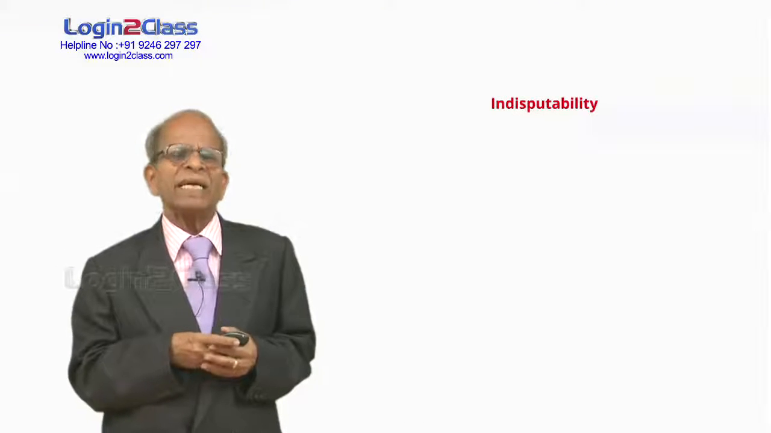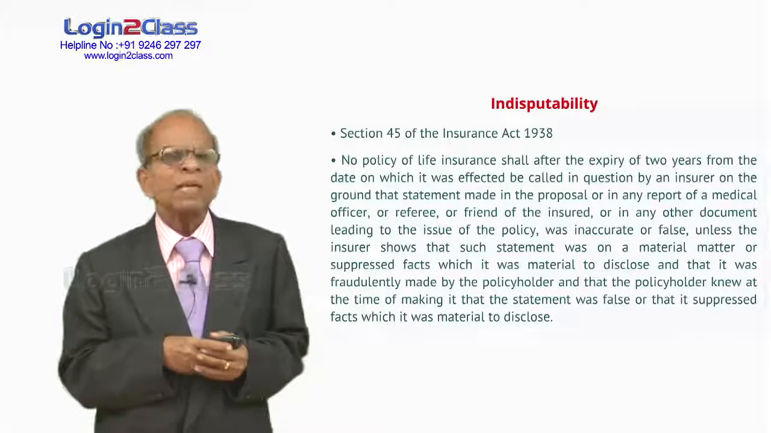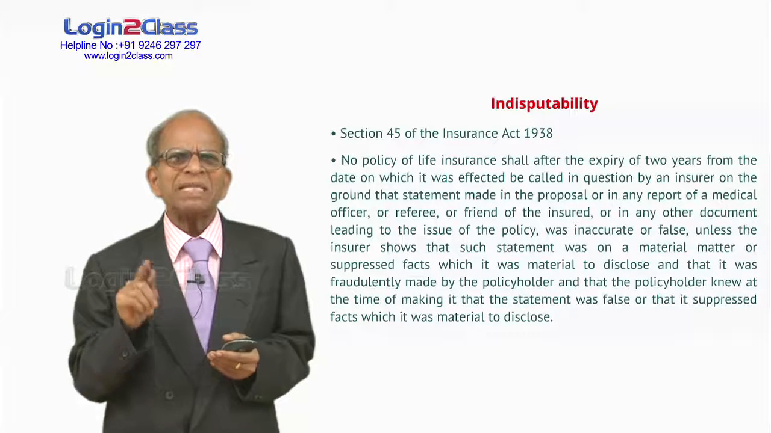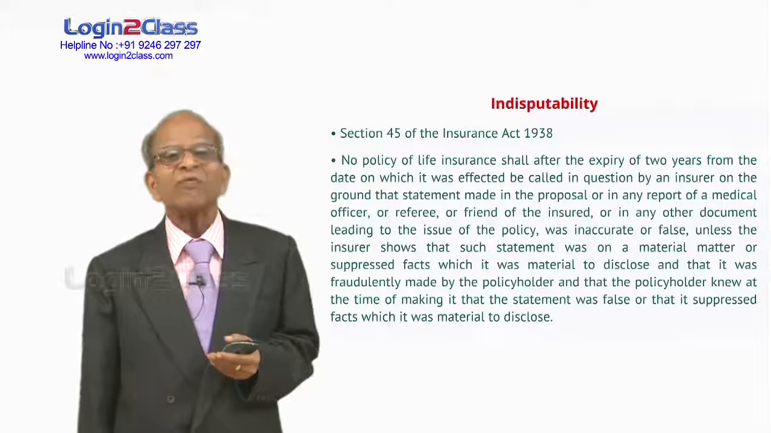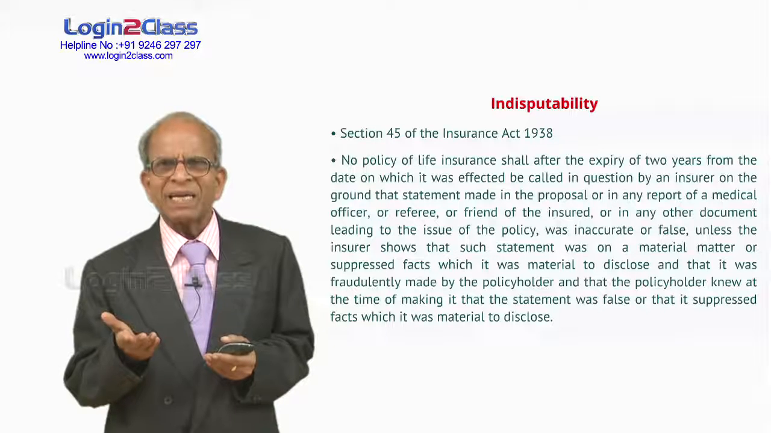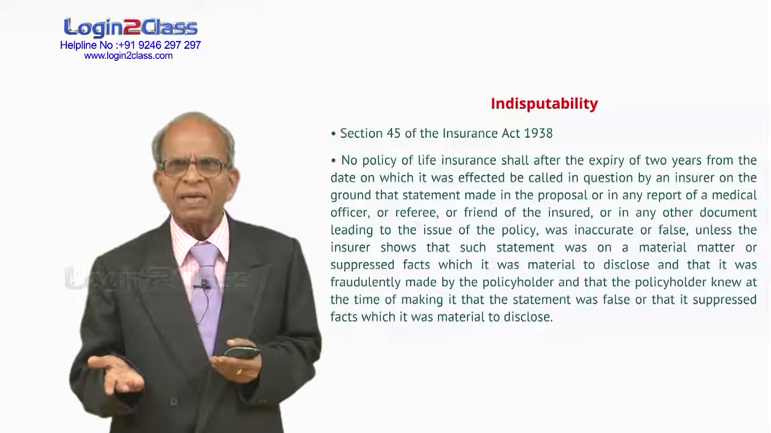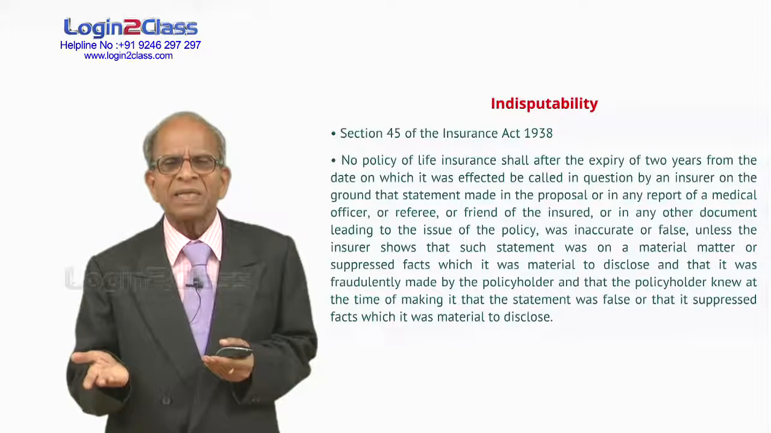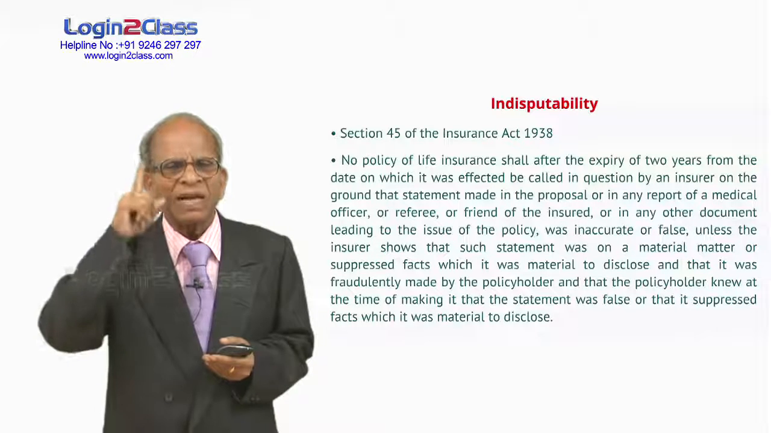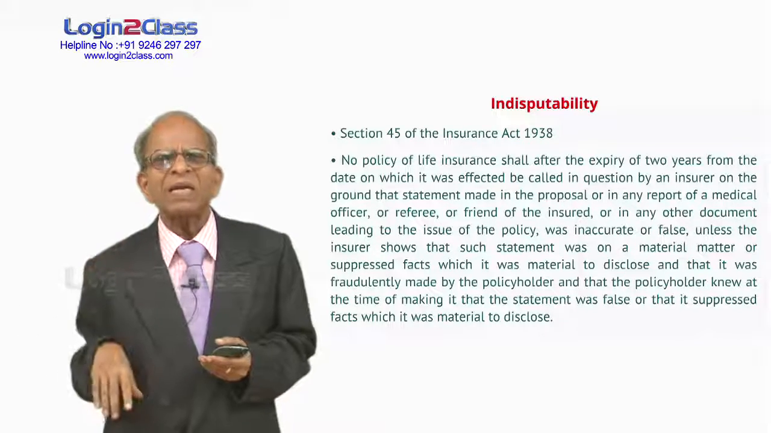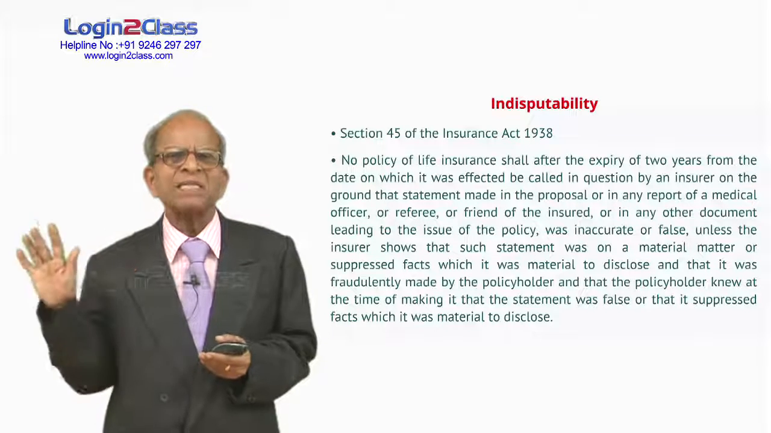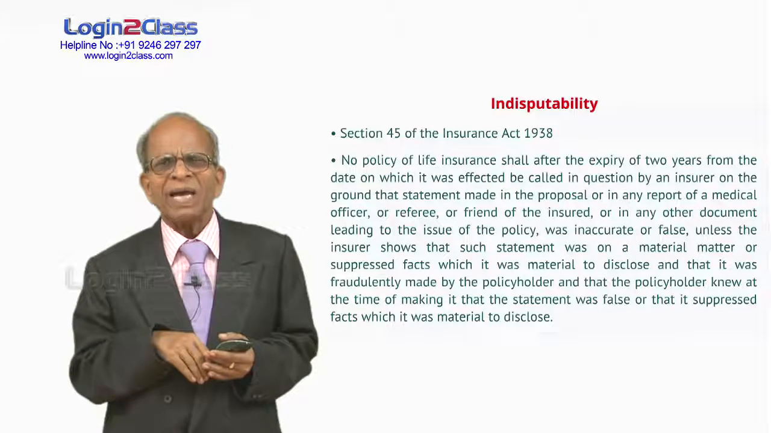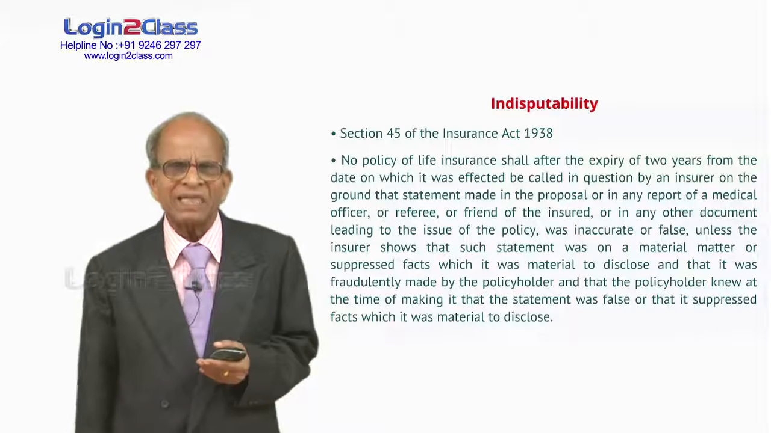Lastly, indisputability. What is this indisputability? Now, if any misstatement is there, or any suppression of fact is there, the company can always cancel the policy. And customers were afraid. Supposing by mistake I mentioned something wrongly, after I pay all the premiums, the company may say, you mentioned that fact wrongly, I am going to cancel the whole contract. So people were afraid, and to allay their fears, this section 45 has been introduced in the Insurance Act 1938.